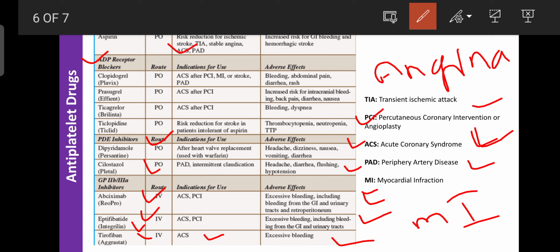Also, they are used in cardiac procedures. During a cardiac procedure, certain blood vessels are damaged, or the myocardium can be cut. After surgery, there is a chance of blood coagulation, and that is prevented by administration of these drugs. These drugs are also used after angioplasty and stenting, or insertion of a stent. They are also used in the treatment of atrial fibrillation, heart valve replacement, vascular graft, and even after hemodialysis.